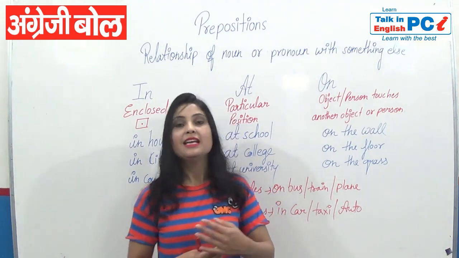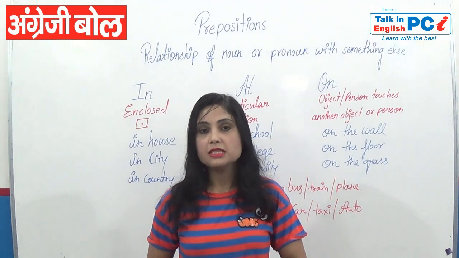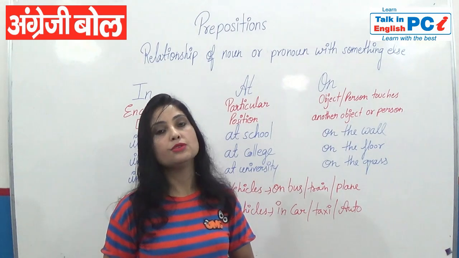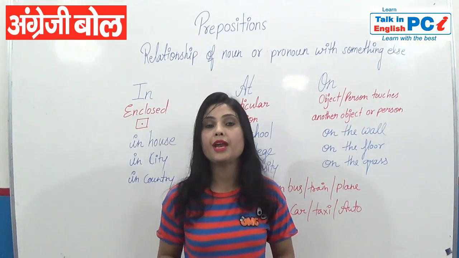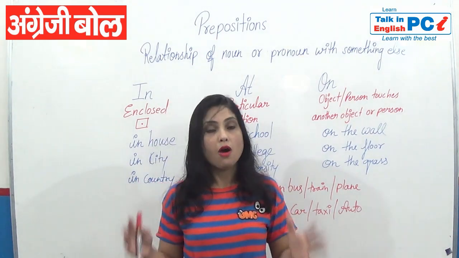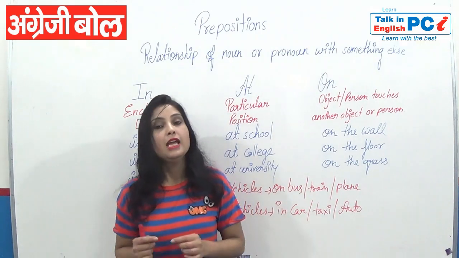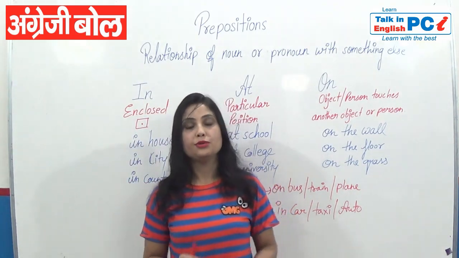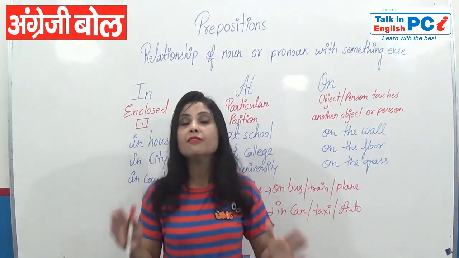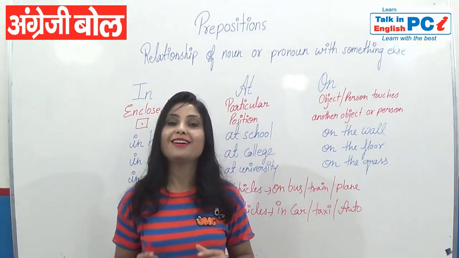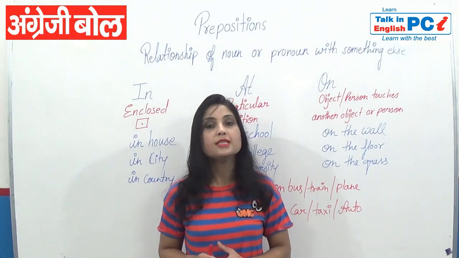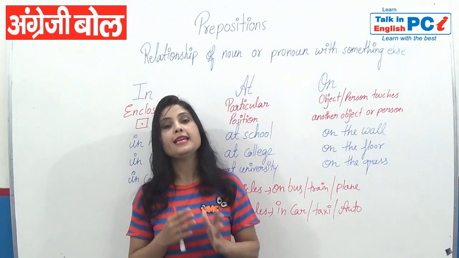You must have understood. Now again, there are two kinds of vehicles. For them, what do we use? If we talk about public vehicles, always use on: on bus, on train, on plane. If you talk about private vehicles, use in car, in taxi, in auto, which are covered. Here we are talking about covered vehicles. When you talk about covered and private vehicles, always use in car, in taxi, in auto.